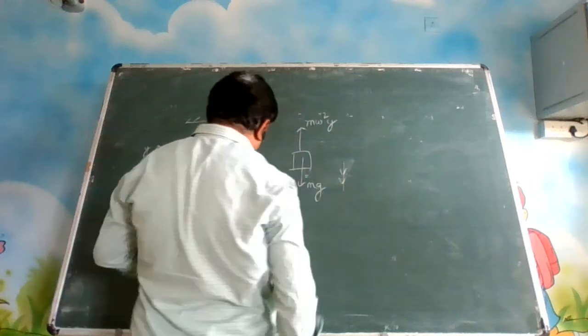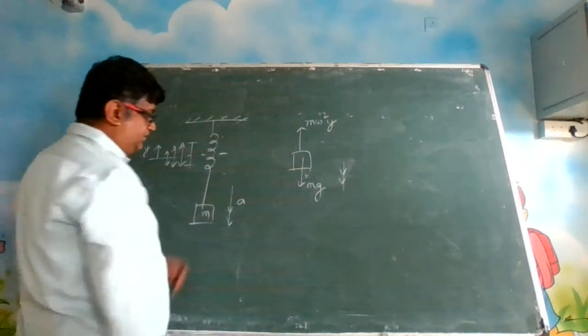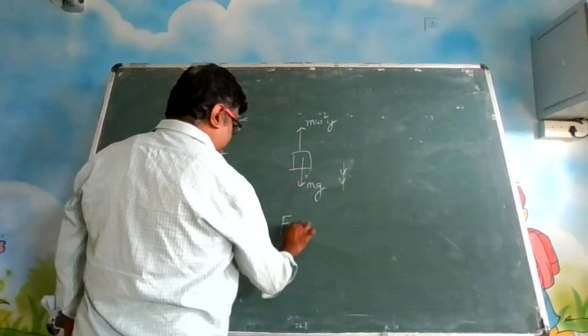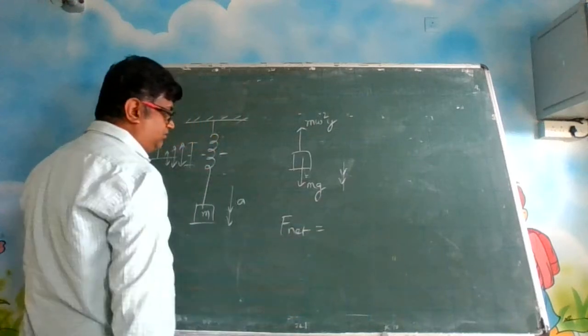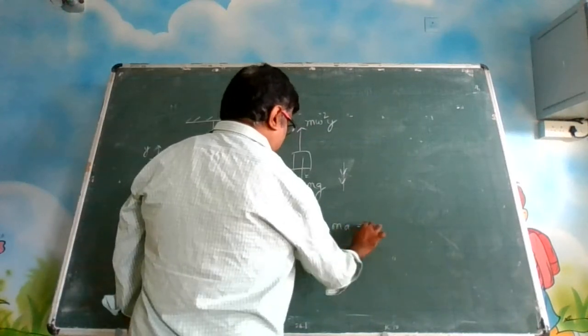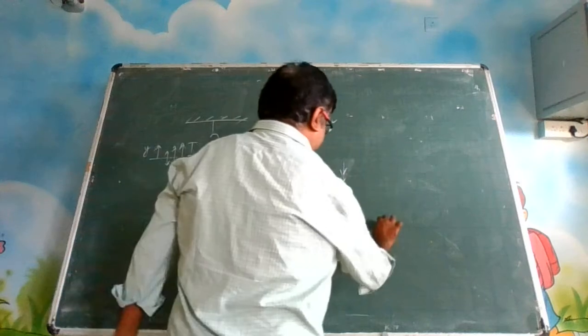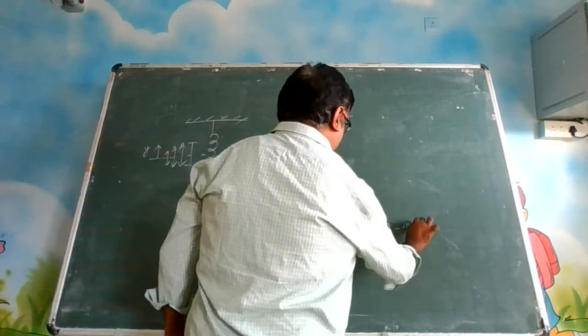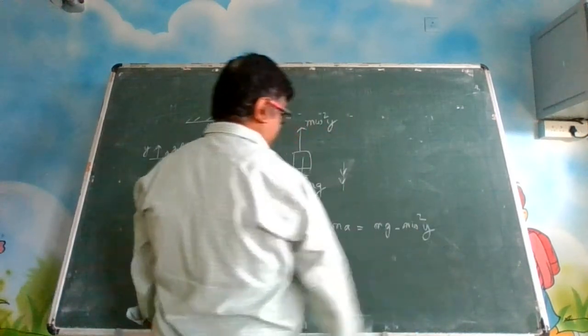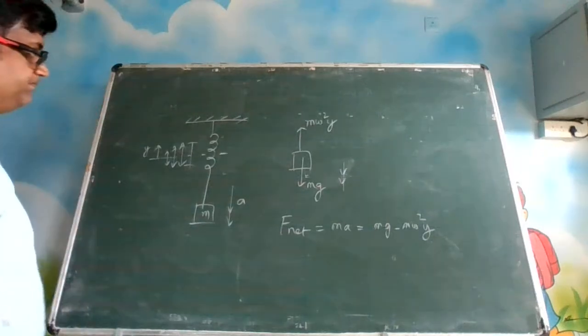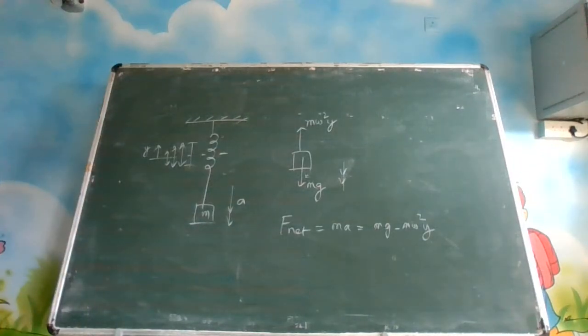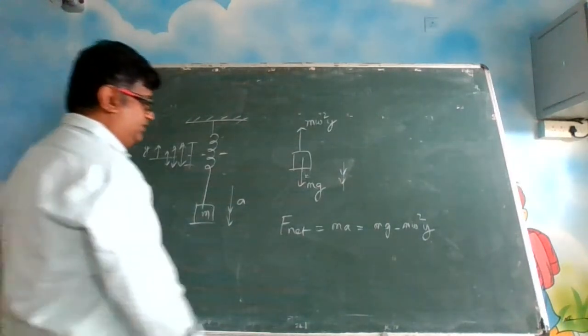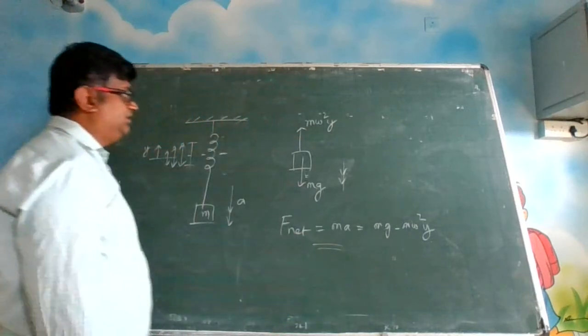It is acting on which mass? M. So you can write F net is equal to ma, which is equal to mg minus m omega square y. So from here you can frame the equation.